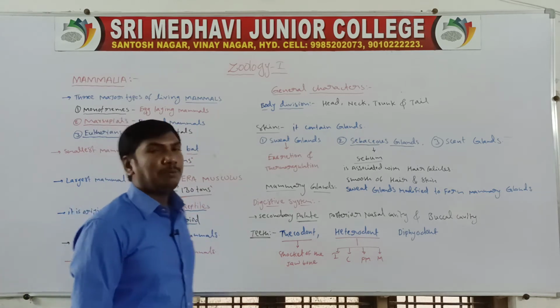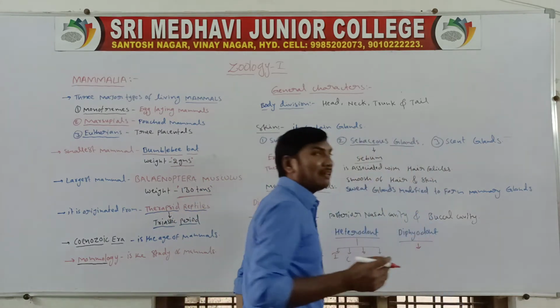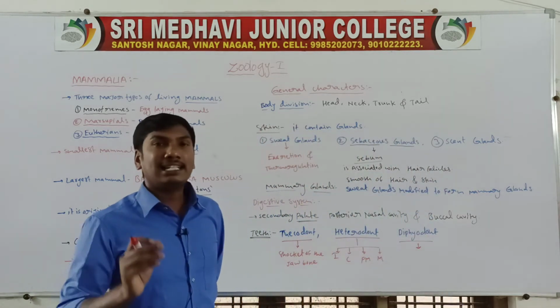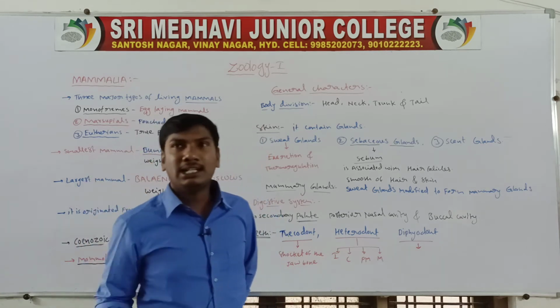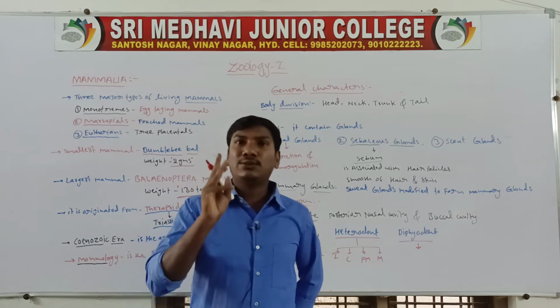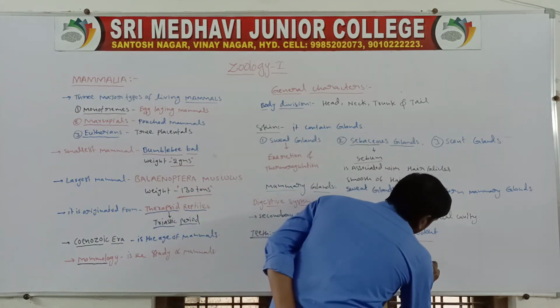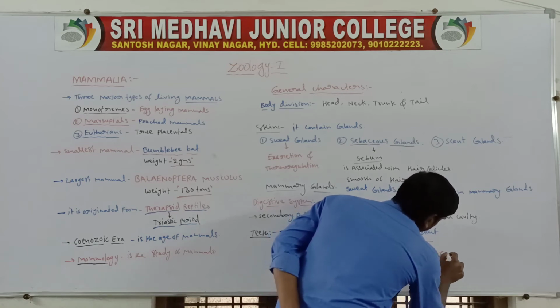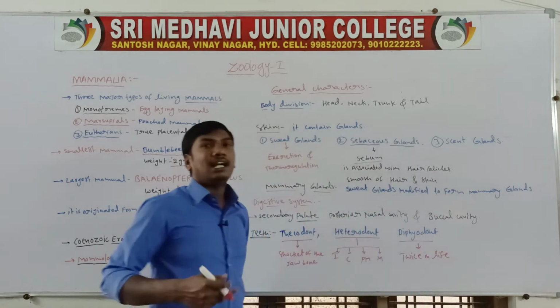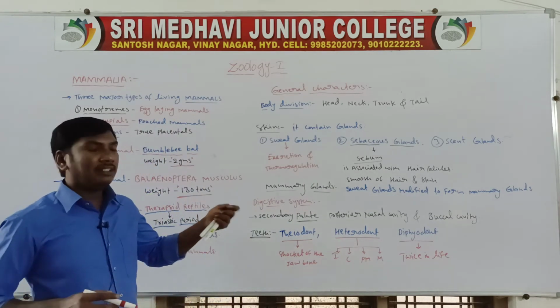Next one, diphyodont. Diphyodont means the teeth erupt twice in a lifetime. One set is the milk teeth, another is the adult teeth.